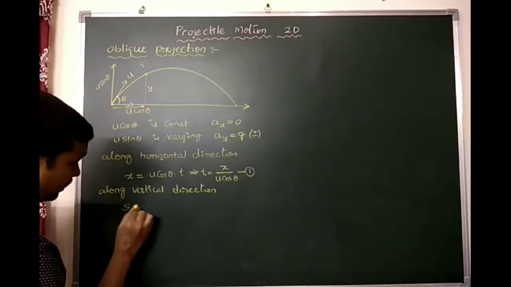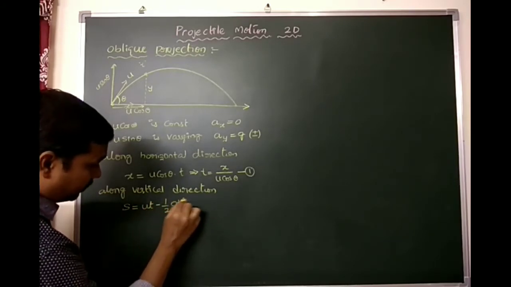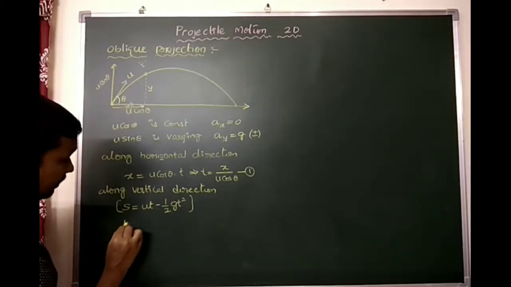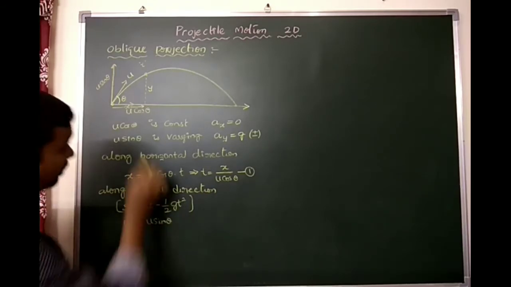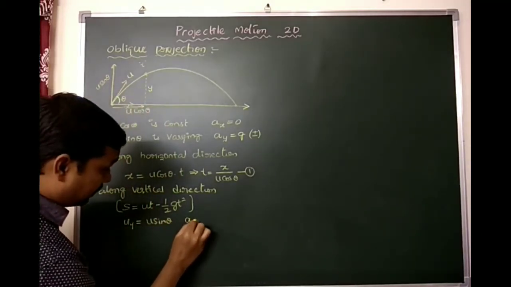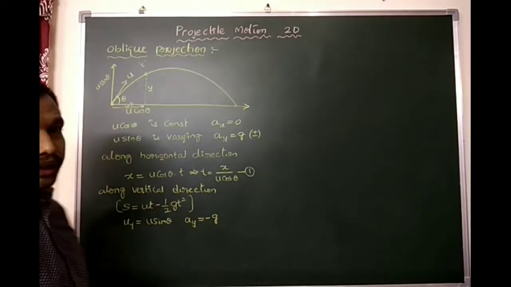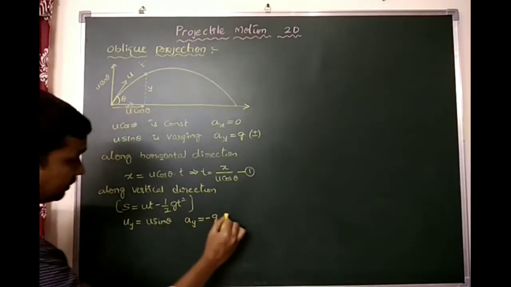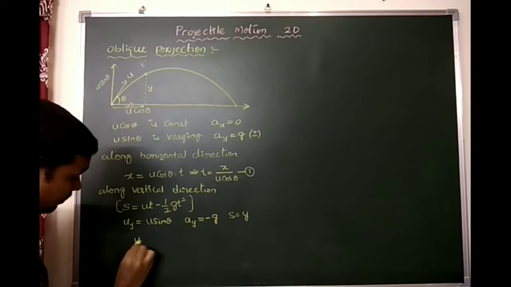So along the vertical direction, uy equals u sin theta, the upward velocity, and acceleration due to gravity along the vertical direction is minus g, because it is going upward. So S, which we considered as y, so y equals